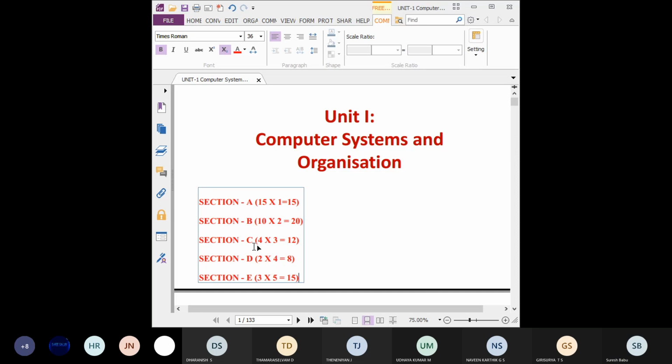Okay, students, everyone mark this. There is no choice for any question because of very less amount of portion. So you have to answer everything, concentrate, don't skip any question, and thoroughly revise all the questions. The total mark is 70.